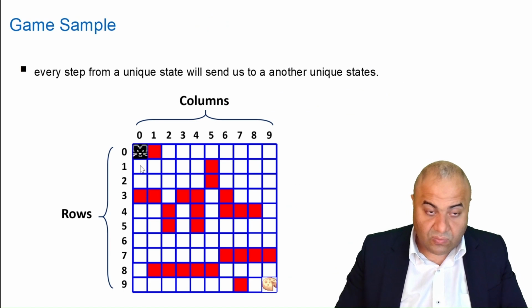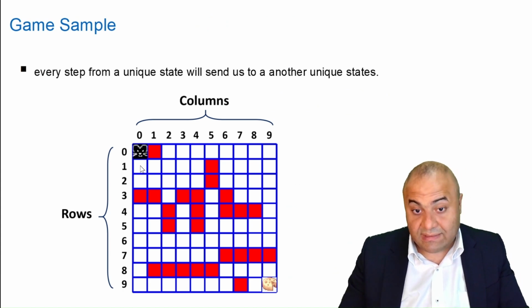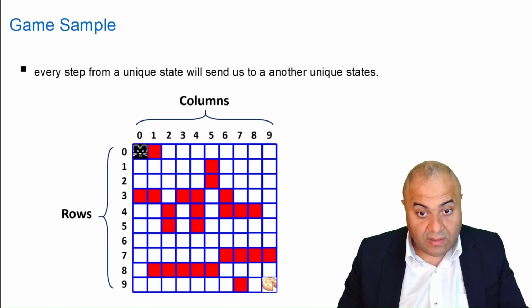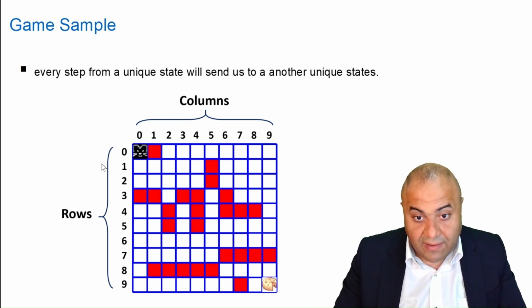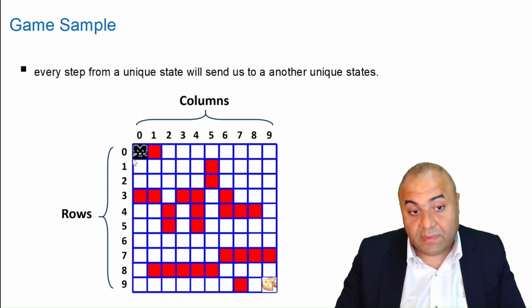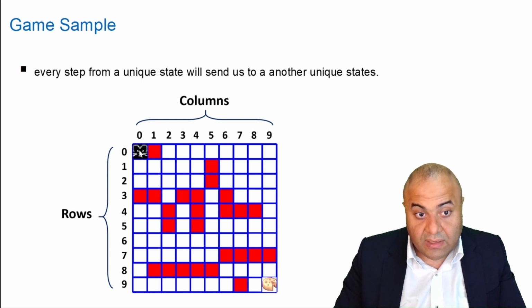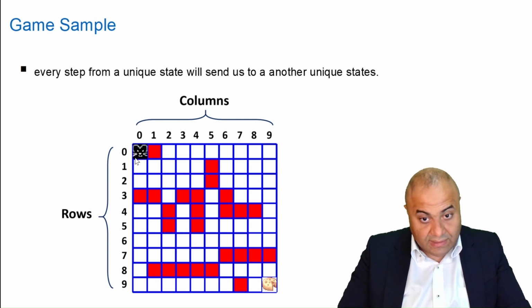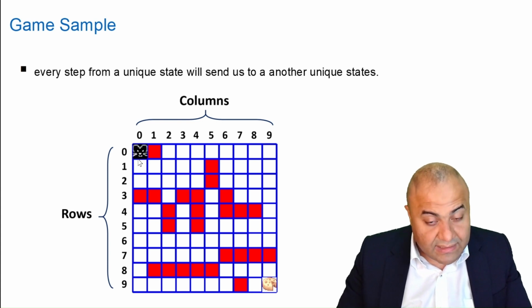Every unique state will send us to another unique state. We can understand it like this. In Q learning, for example, a state is where the mouse is starting this game, trying to reach the cheese here without hitting these red points. When the mouse starts this game, we can see that it has two options.